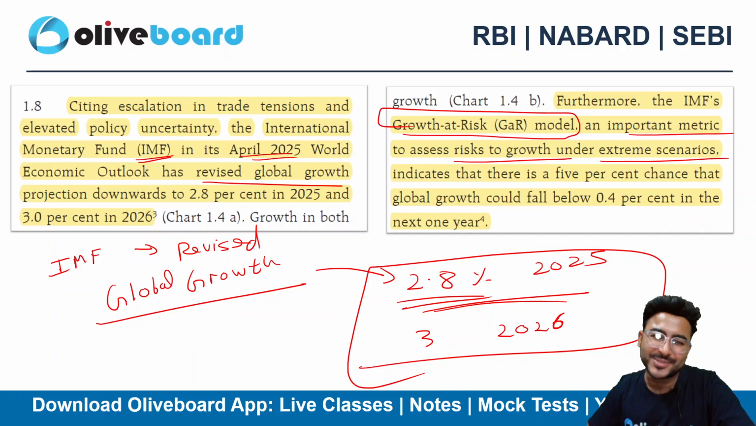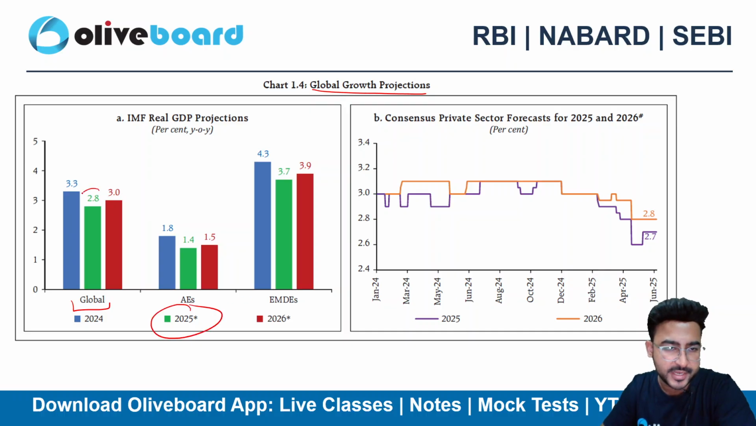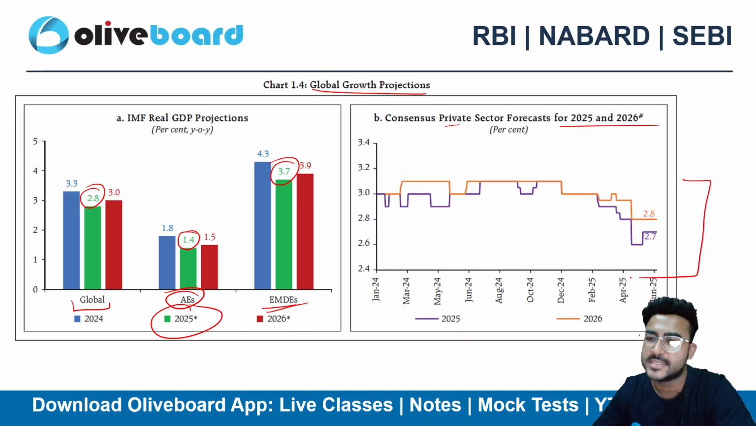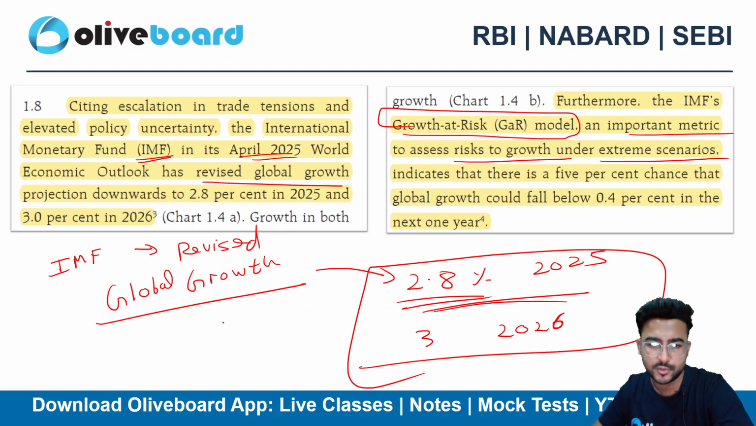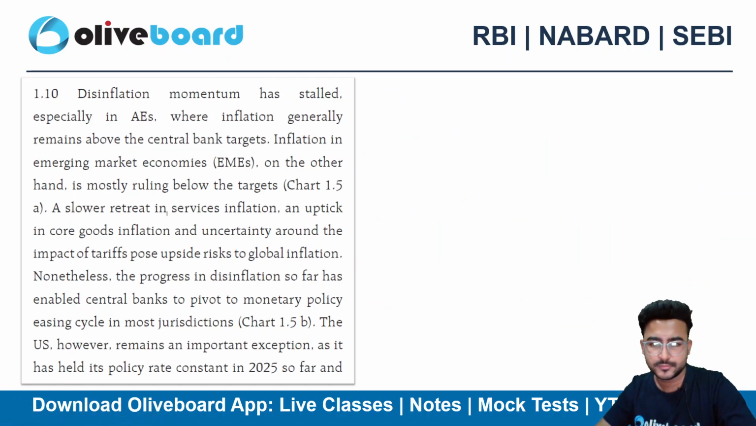This is 2026. Okay. If I talk about the global growth projection, then in the global economy, it's 2.8 for 2025, as we discussed. For AEs, advanced economies, it's 1.4, and for EMDEs it is 3.7 as of now. And we can talk about the private sector forecast as well for 25-26, right? So this is the IMF forecast. You need to remember these figures. You need to remember this data, right? So please do remember the data.